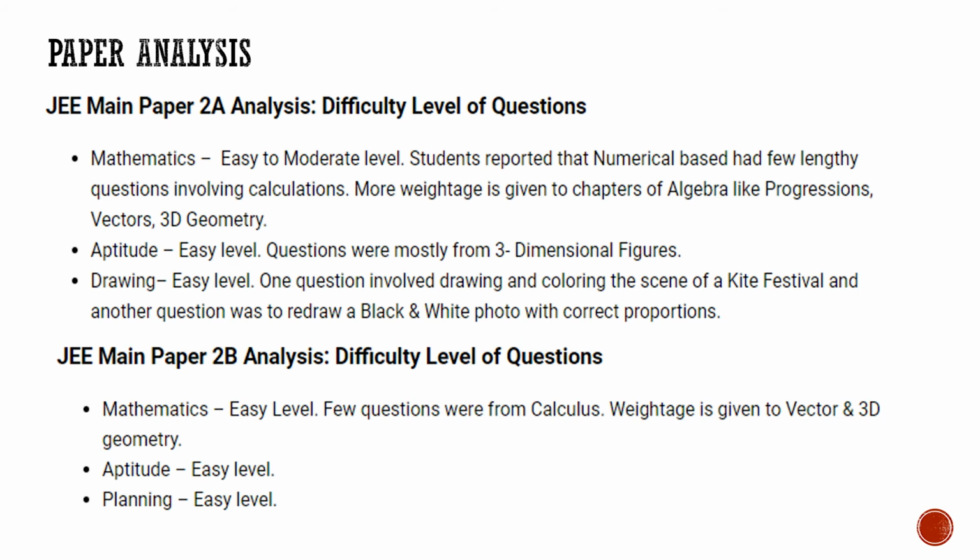If I talk about the JEE Main Paper 2B analysis, now this is for the B.Plan. B.Plan means 2B. It says that in mathematics, this is again very simple, easy questions, no moderate, only easy. And then it says that a few questions were from calculus, and weightage is given to vectors and 3D. So maximum weightage was given to vectors and 3D, and then some questions were seen from calculus too. Aptitude and planning was again of the easy level.